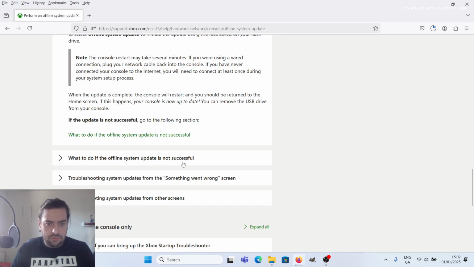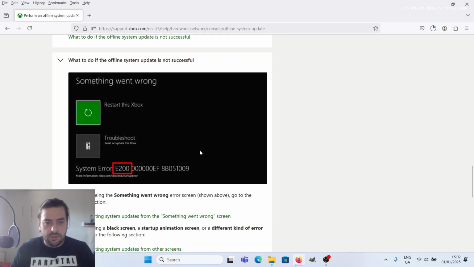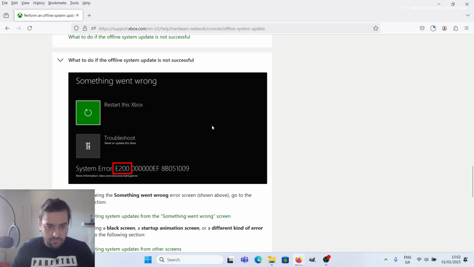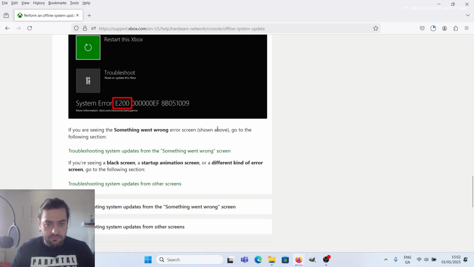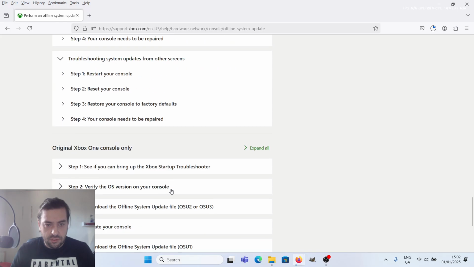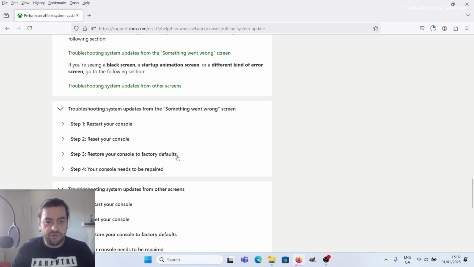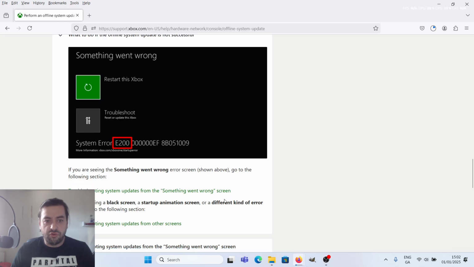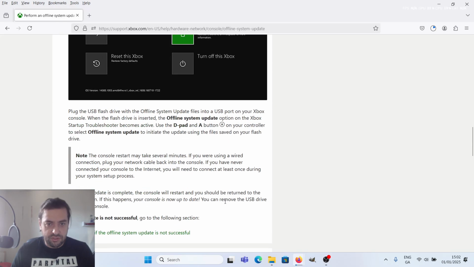Something may go wrong as well, as you may see, but let's not go that way, because then you have to restore your console to factory default. Let's try first to use the USB stick, and hopefully that will work. So let's try it now. Thanks.